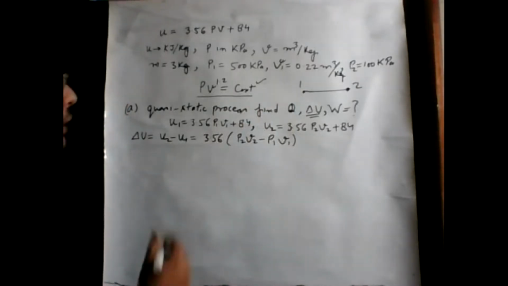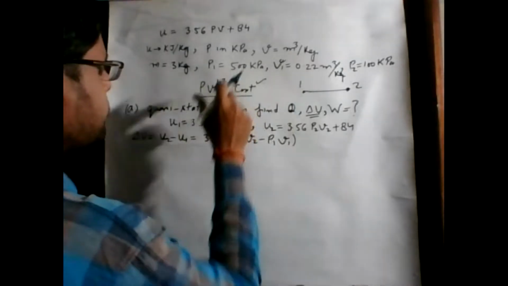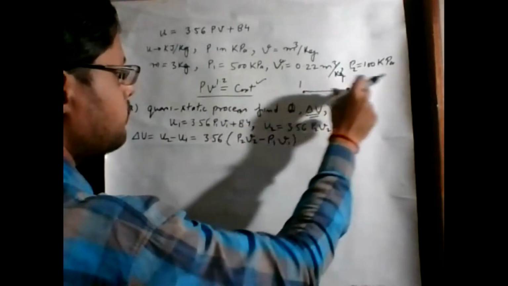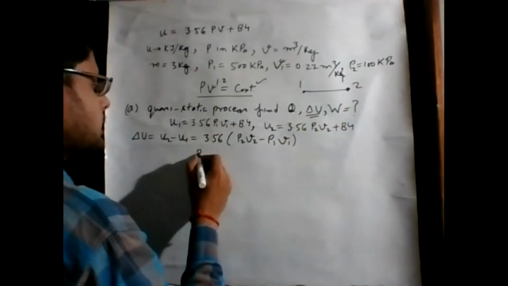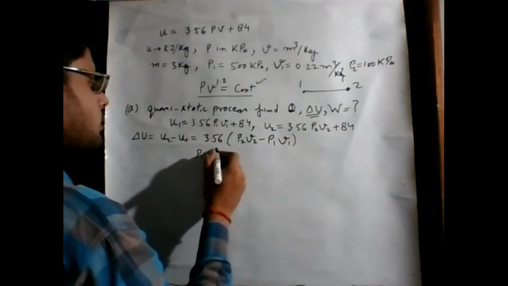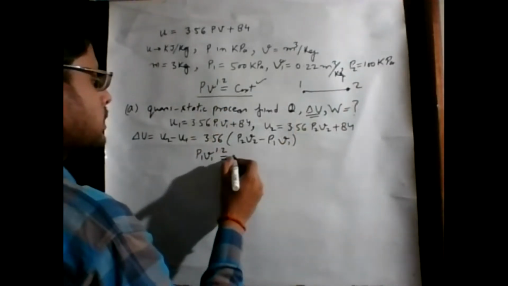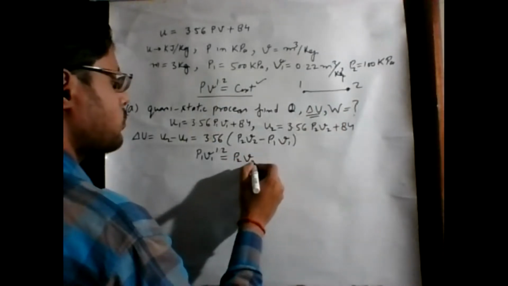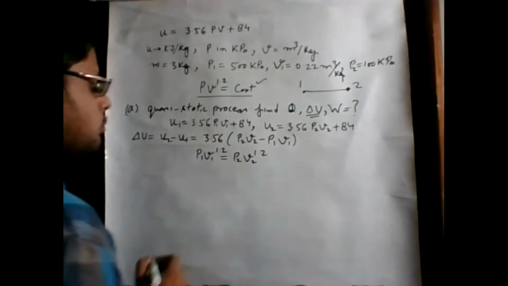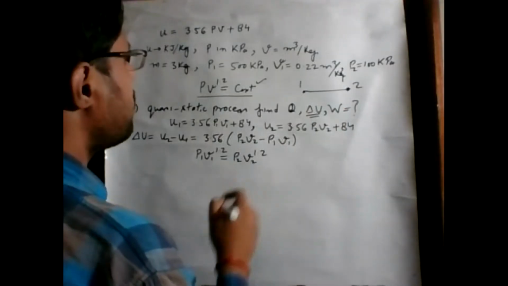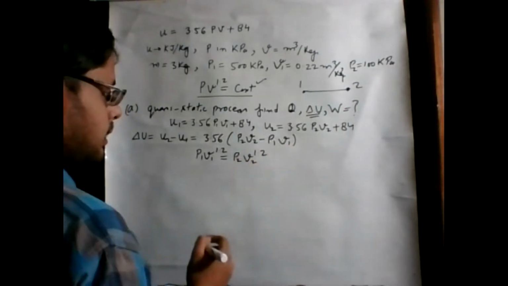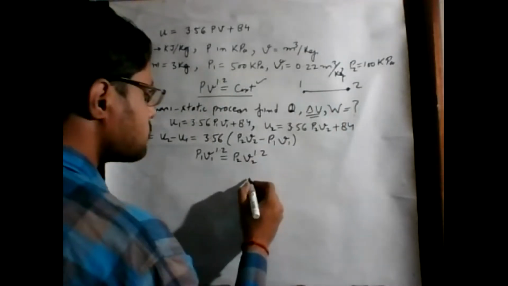If we adopt this expansion for the particular change of state, the relationship is P1 V1 to the power 1.2 equals P2 V2 to the power 1.2. So we have to solve this expression to find the value of V2.